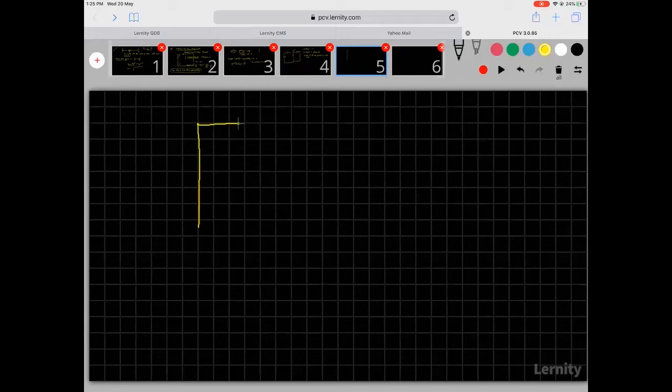Suppose I take a metal, a conductor, and I place it in an external electric field.